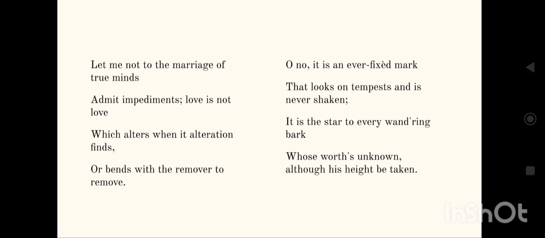Perhaps he's speaking about his feelings for someone. I told you in part 1, do comment below for whom this sonnet is being written and for whom he is expressing these feelings.